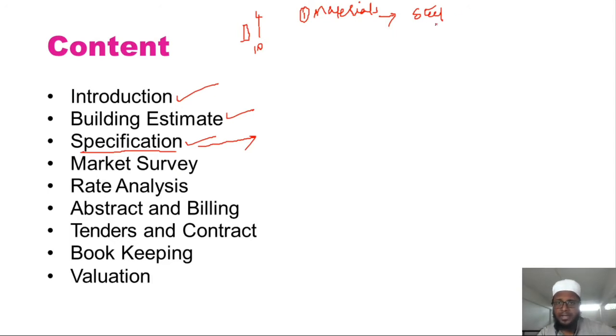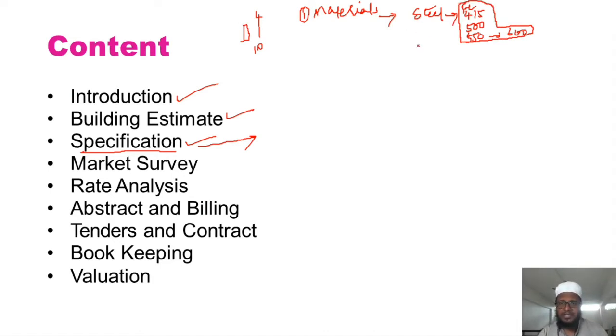In case of steel, we have 415 grade, 500 grade, and 550 grade. Soon we will be coming up with 600 grade of steel. Fe 415, Fe 500 or Fe 550, all these things need to be cleared in the specification part itself. What specifications will you be providing for that particular project?